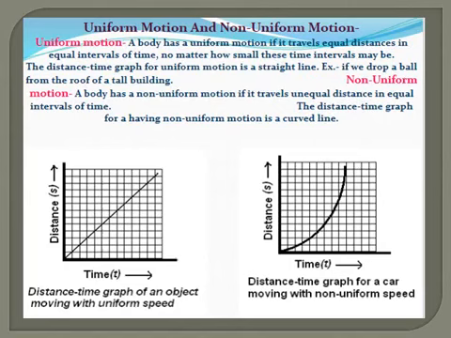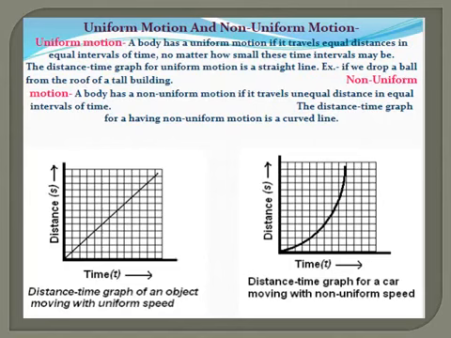The distance-time graph for uniform motion is a straight line. Time is taken on the x-axis and distance on the y-axis. See the line, it is a perfect straight line. If you get a graph like this, then it indicates that the body is traveling with uniform motion.